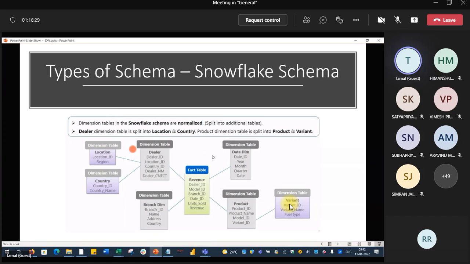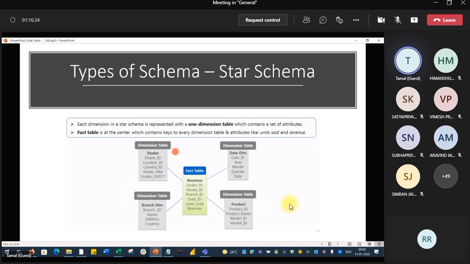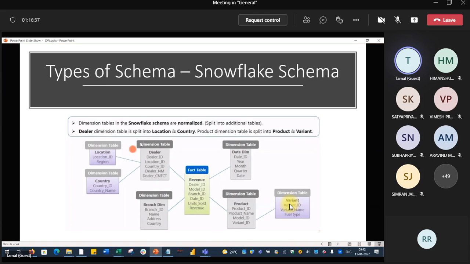Snowflake. Now you see what is the difference from the previous one? This is the one-level thing. Here, this is basically the star schema up to this much, and these dimension tables are also related with some other dimension tables. This is known as the snowflake schema. But how many fact tables? Only one fact table. There are multiple levels of dimension tables.